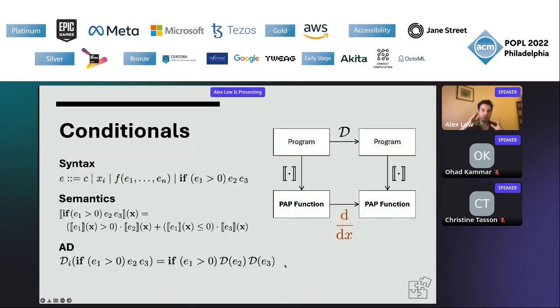Now, Li et al. showed that in their language with if statements, if all the primitive functions are PAP, then so is any program. Which is nice, but since PAP functions are not necessarily differentiable, it may not be clear how this resolves the original semantic issue we faced. What does it mean for AD to be correct on these piecewise functions?